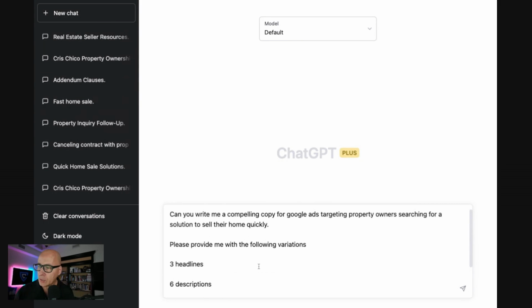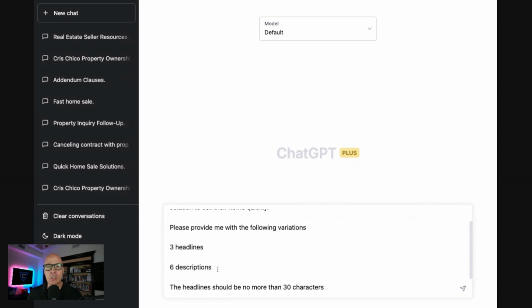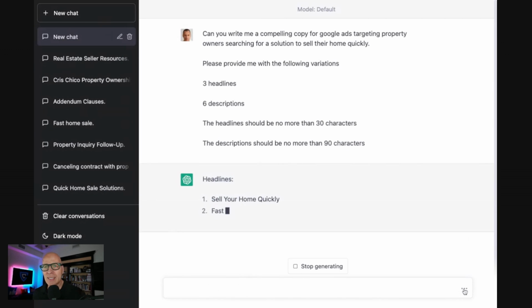All right. So can you write me a compelling copy for Google Ads targeting property owners searching for a solution to sell their property? Now, I'm going to give it a couple of parameters. Please provide me with the following variation. I want 3 headlines, 6 descriptions. The headline should be no more than 30 characters. Why do I say that? Well, because there's a character limit with Google Ads. So again, I want to be very specific. The description should be no more than 90 characters. Again, giving it parameters. So I'm going to hit the button here, the machine roulette button, and see what happens.